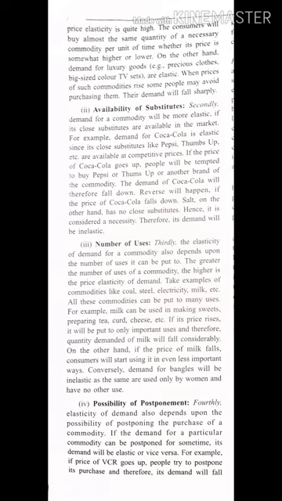Now next is possibility of postponement. What do you mean by postponement? It means how much you can shift your demand to the future, how much you can avoid it. Elasticity of demand also depends upon the possibility of postponing the purchase of the commodity. If the demand for a commodity can be postponed for some time, it will be elastic, and vice versa.